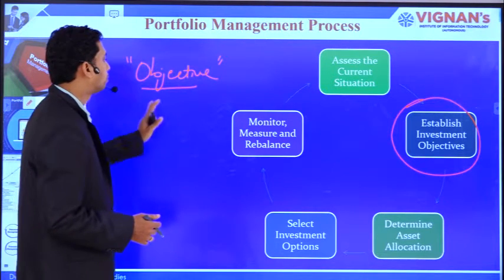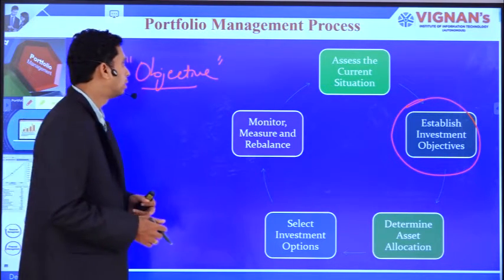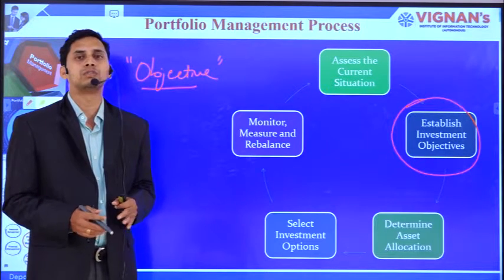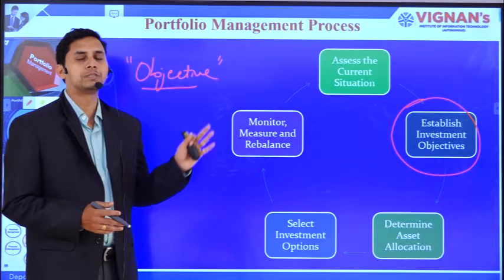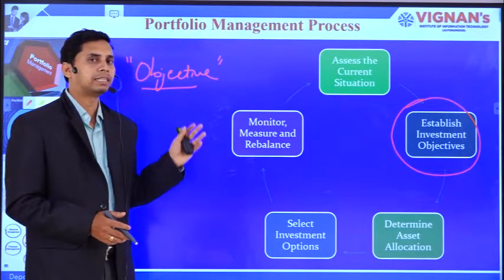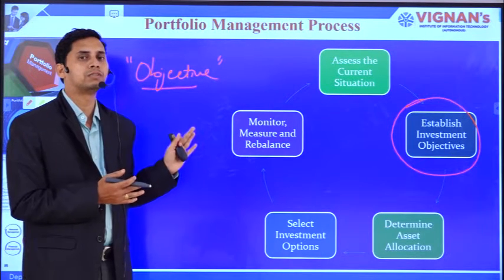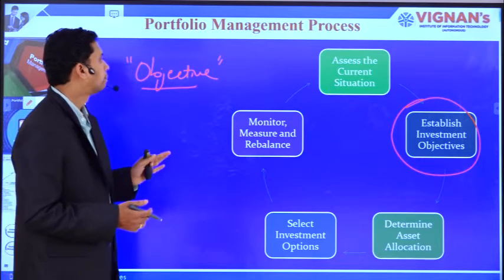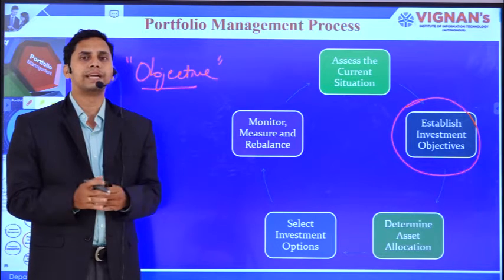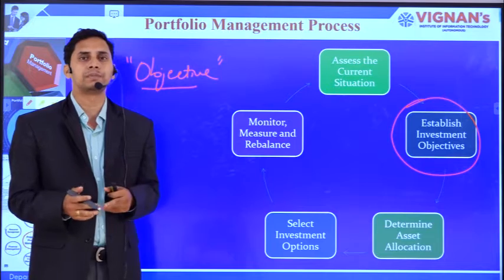While setting up this particular objective, you may also think about what kind of strategies you are going to follow for fulfilling it, because while selecting this objective itself, the approach you are going to follow must be there. Once the objective is developed, it will give guidance for the portfolio manager on how to proceed with the next step in the management process.